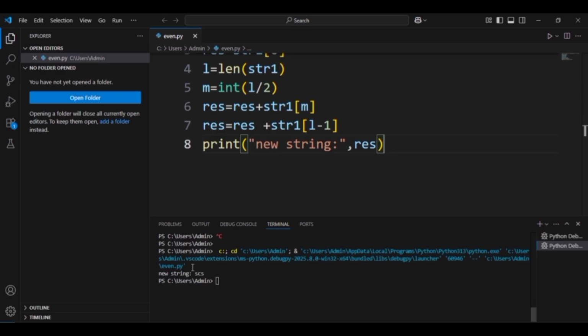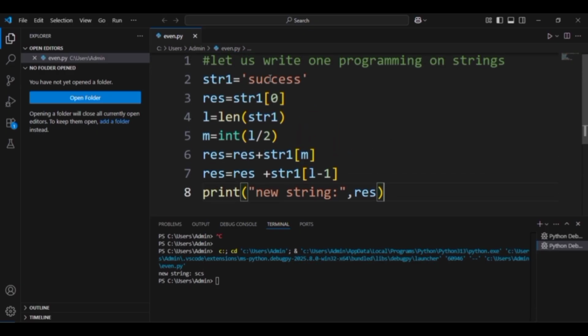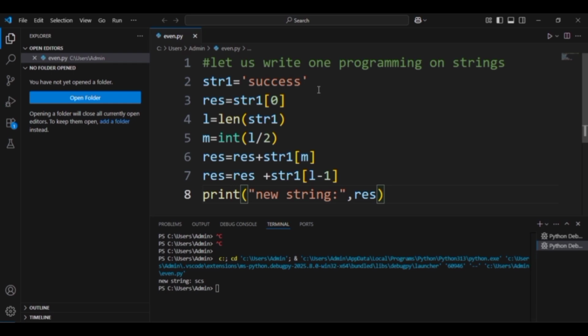So here the concept is just how we can get the first, last and the middle letters using some calculations on a string. Simply, we first find the length. Depending upon the length, we have found the first, middle and the last characters to capitalize them. Okay, so this is the process.